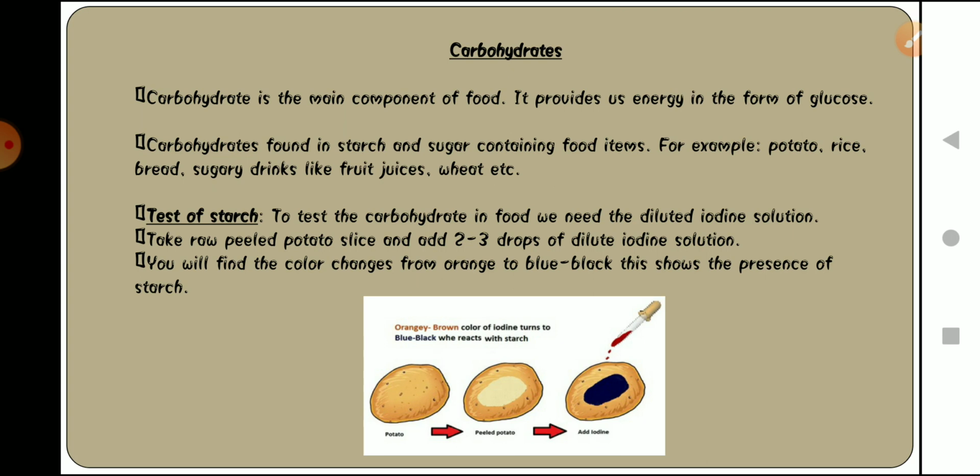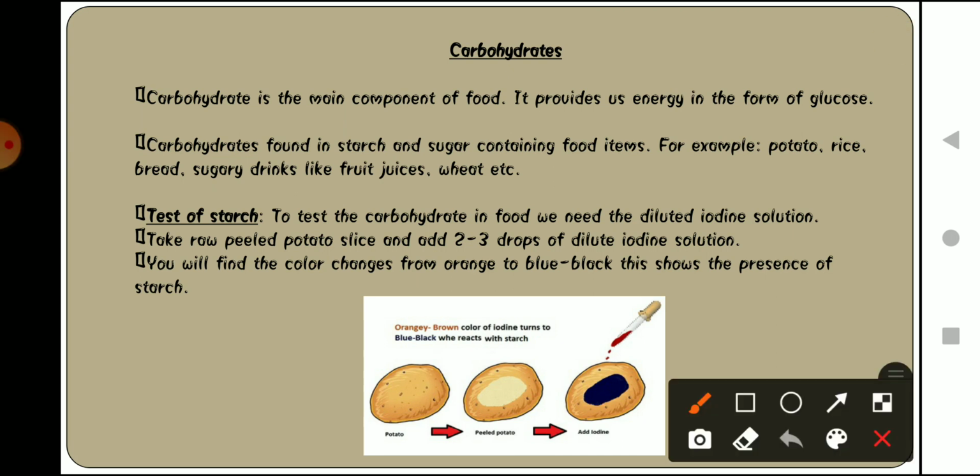So now let's first see the test for carbohydrates, how we can do it. Carbohydrate is the main component of food. It is the nutrient that our body needs the most. It provides us energy in the form of glucose. Carbohydrates are found in starch and sugar containing food items.